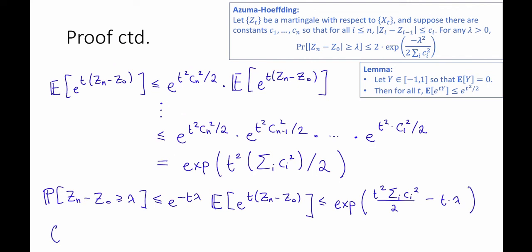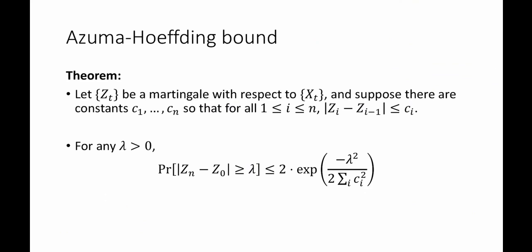Now, remember, we get to choose t to be whatever we want as long as it's greater than 0. So let's choose t to be equal to lambda divided by the sum over i of c_i squared. And we get the upper tail, we get this one direction. To get the lower tail, it's a pretty similar argument. Okay, so that proves this theorem.